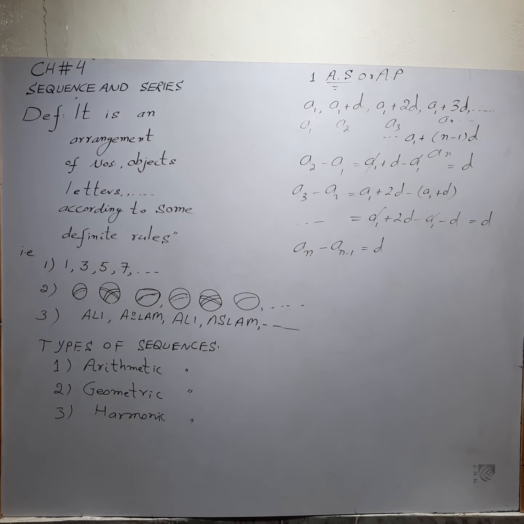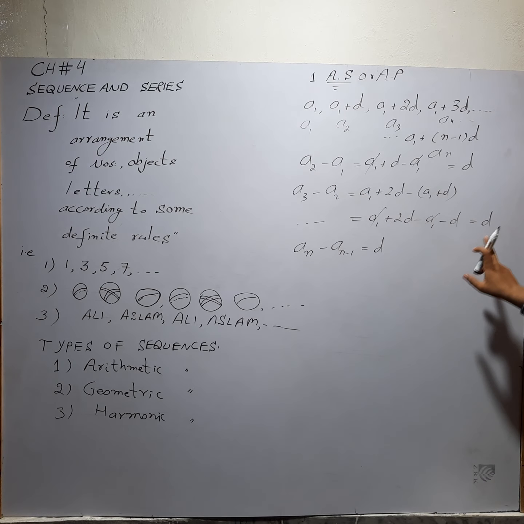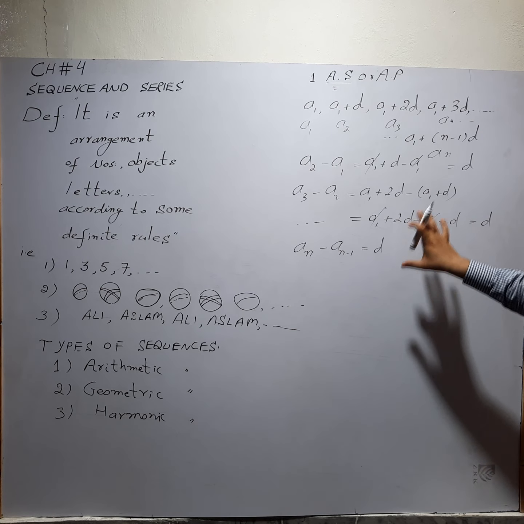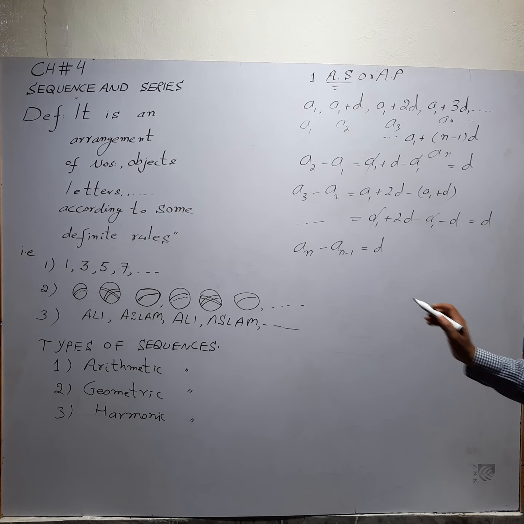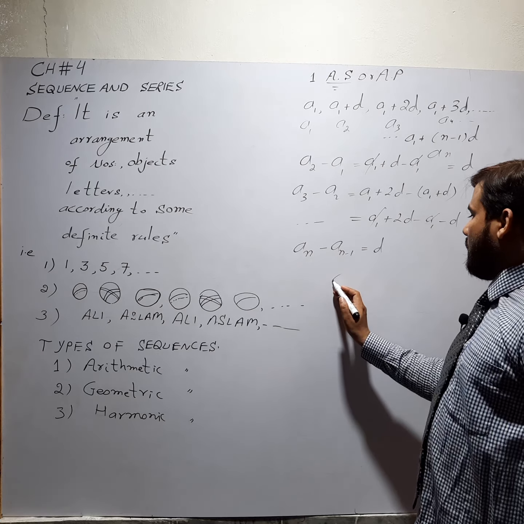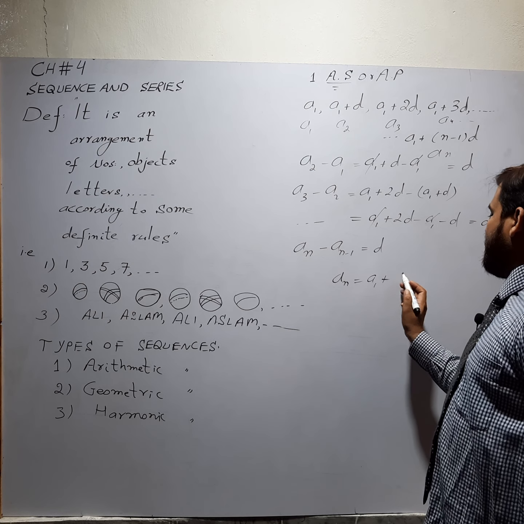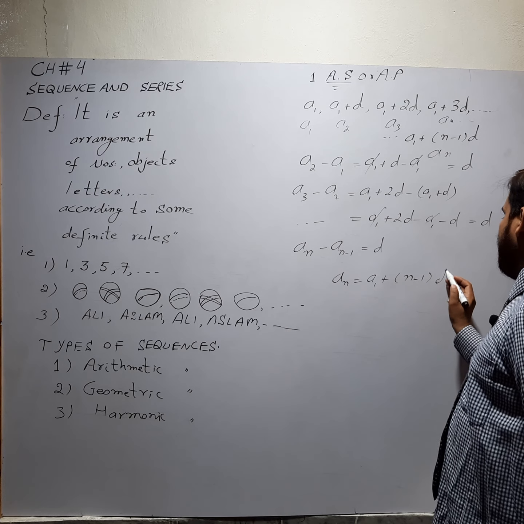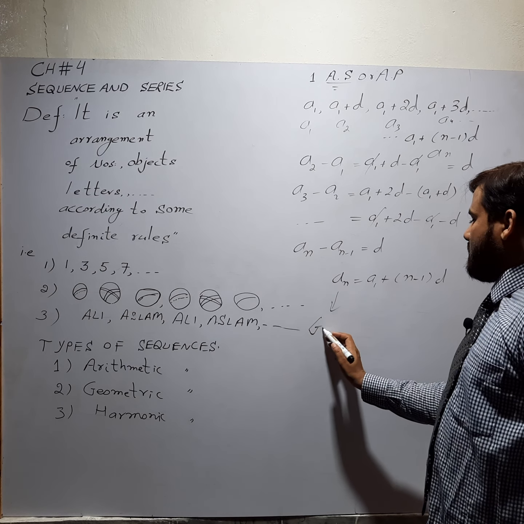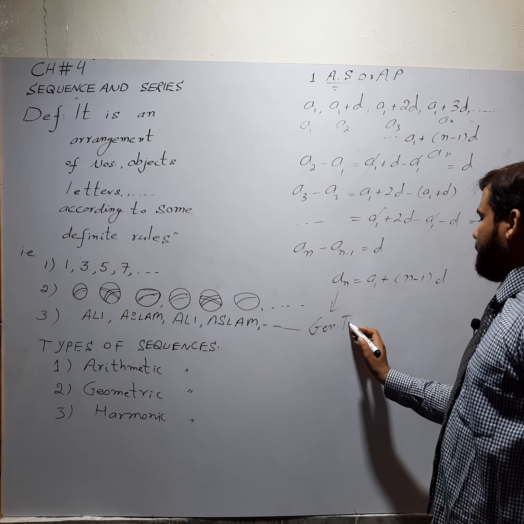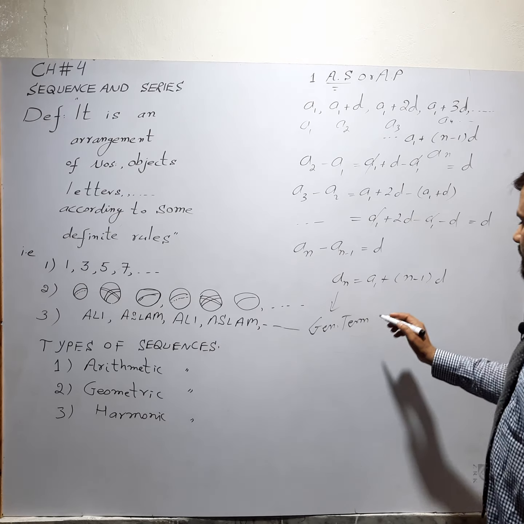So the sequence in which the difference between two consecutive terms is the same is called an arithmetic sequence or arithmetic progression. The general formula in this case is an equal to A1 plus (n minus 1) into D. An stands for the general term, this is called the nth or last term.